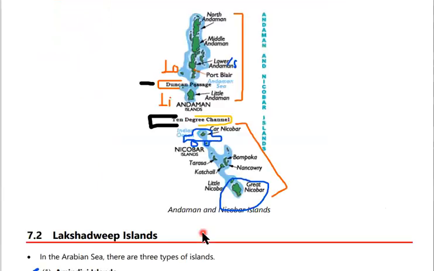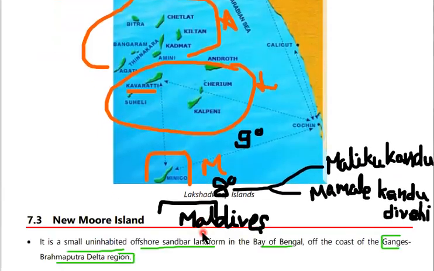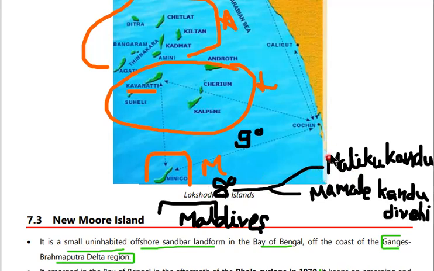And Minicoy Island and the Maldives are separated by the 8-degree channel. This 8-degree channel is also known as Maliku Kandu or Mamule Kandu Divehi in the local language. This is about the geographic location of the Lakshadweep Islands.